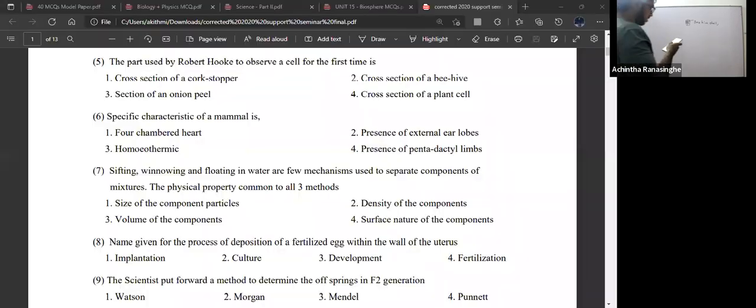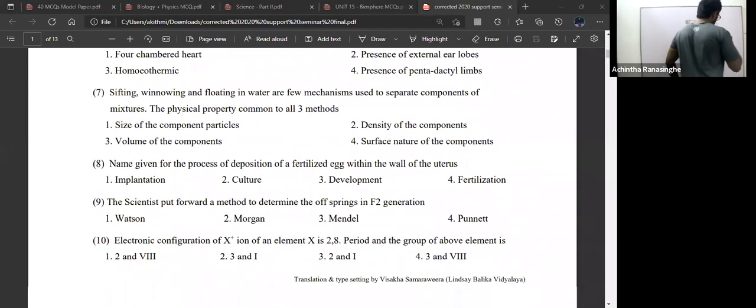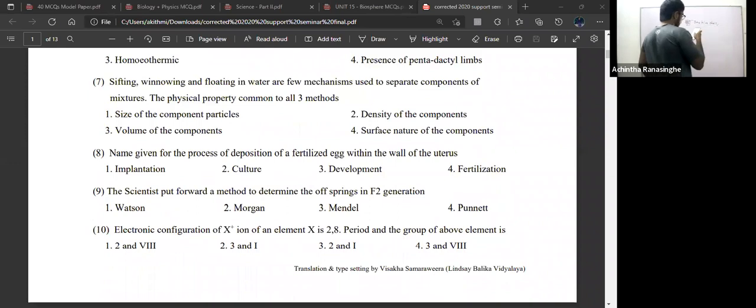Question number 7. Sifting, winnowing, and floating in water are a few mechanisms used to separate components of mixtures. What is the physical property common to all three methods? Sifting, winnowing, and floating. What is the physical property common to all these three?